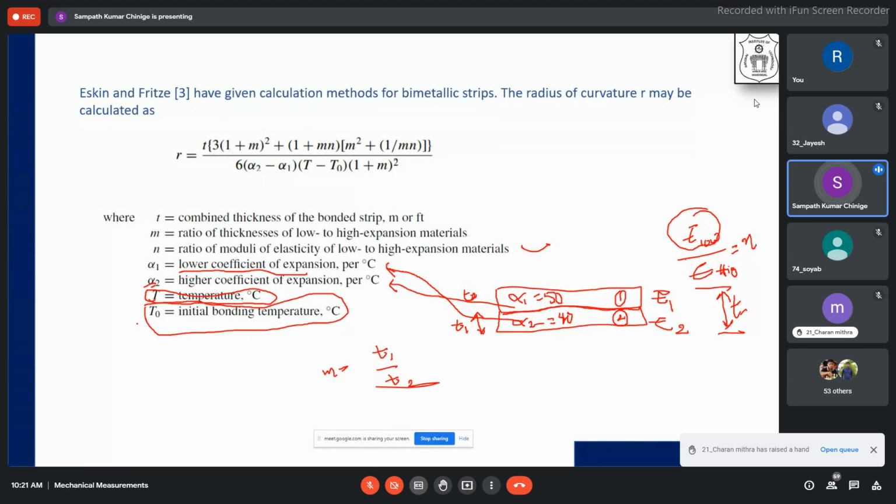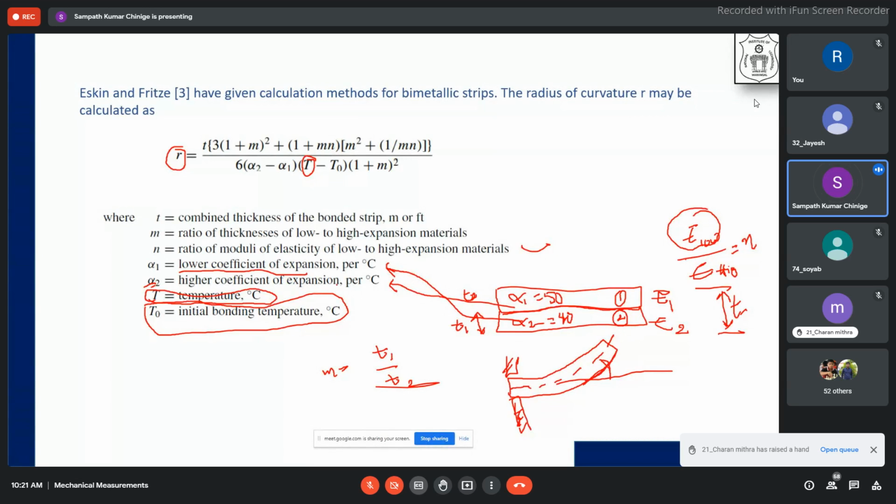So now what you can see is there are two unknowns. One is the radius of curvature and the other one is temperature. If someone gives you that it is bent like this, where this is a fixed end, you can say this is a fixed end, and you have a central surface. Suppose it got bent like this. So the angle is, suppose, the radius of curvature, whatever the curvature you are having, this much.